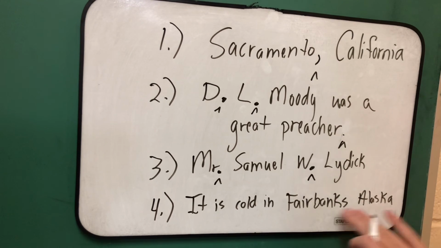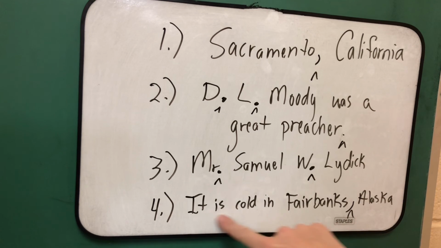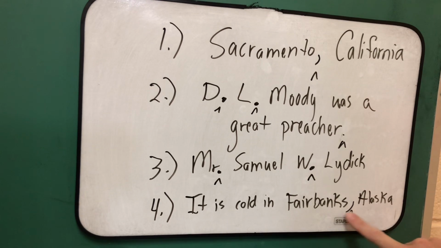Because Alaska is a state, and Fairbanks is a town or city, we want to separate these two with a comma. It is cold in Fairbanks, comma, Alaska. Now we also want to insert a period at the end of this sentence. It is cold in Fairbanks, comma, Alaska, period. Go ahead and try numbers 5, 6, and 7 on your own.